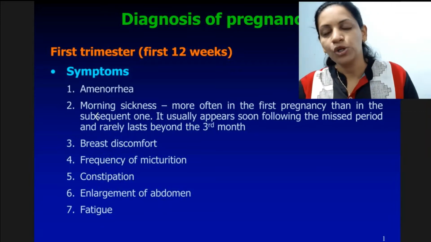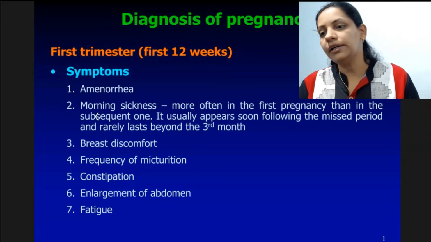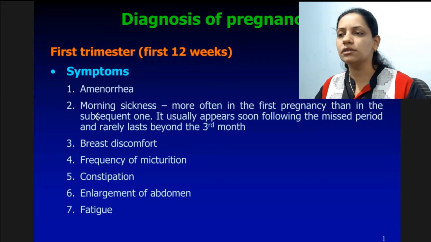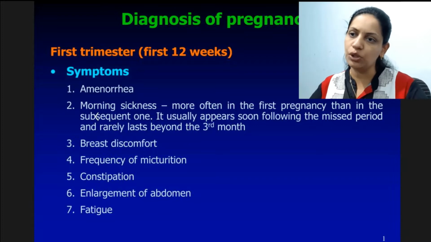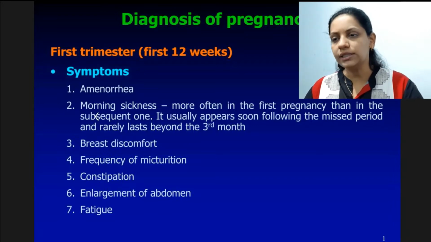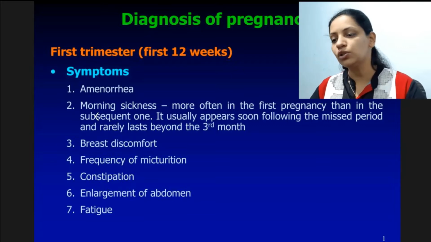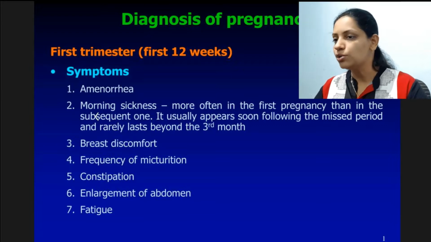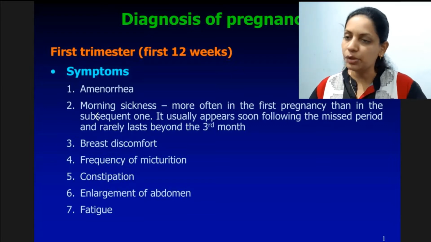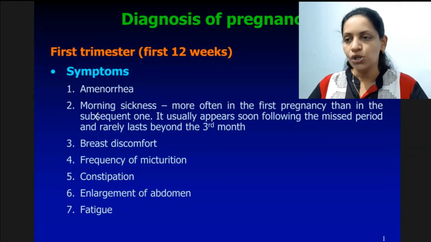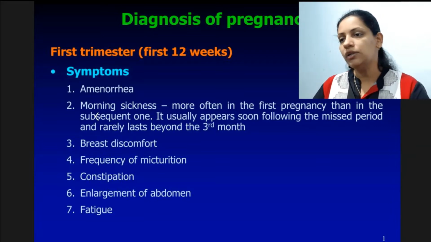So early pregnancy signs are related with secretion of this hormone, and whenever there is formation of the embryo, whenever few chorionic cells are present in that female, there is also secretion of human chorionic gonadotropin hormone. So we can diagnose the pregnancy as early as possible because of the secretion of this HCG in that female. So, diagnosis of pregnancy in first trimester.